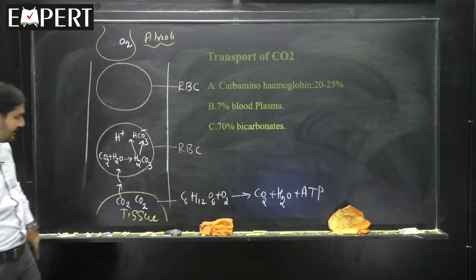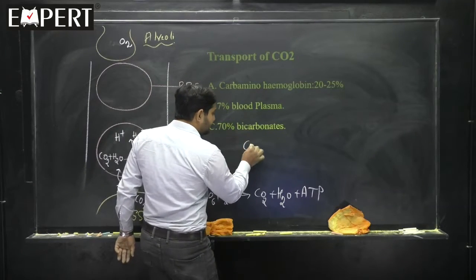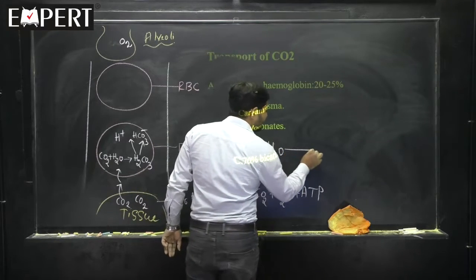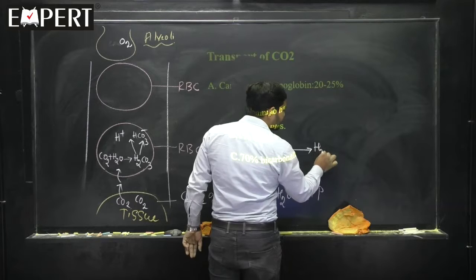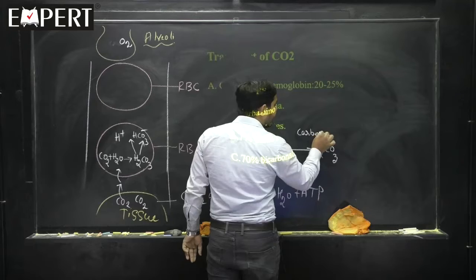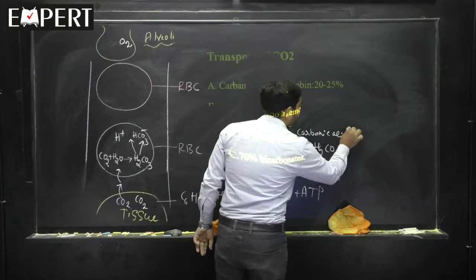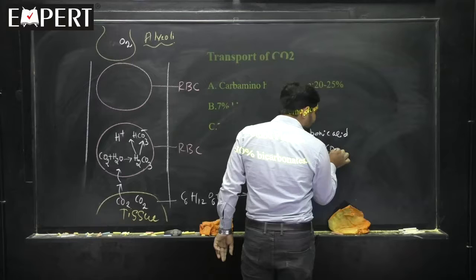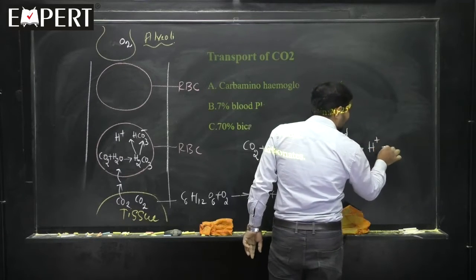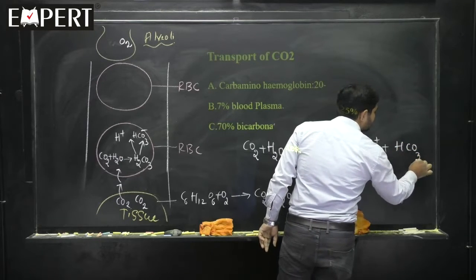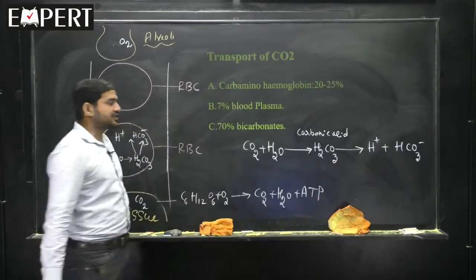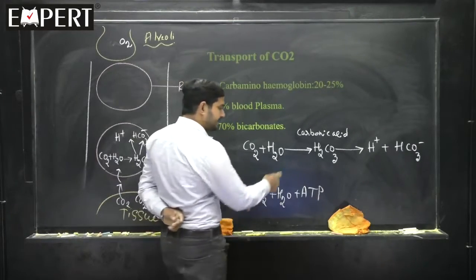Same equation I will write there. See here now. The carbon dioxide reacts with the water to form H2CO3. And H2CO3 is a carbonic acid. The carbonic acid will dissociate into H plus and HCO3 minus. Clear?